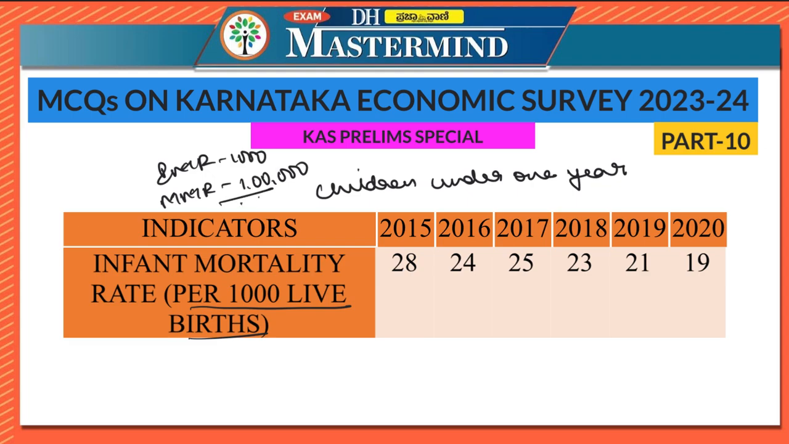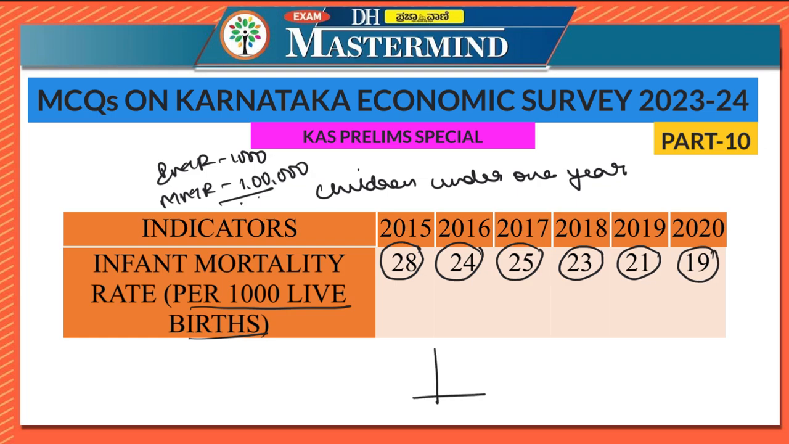If you look at the infant mortality rate of Karnataka, it was 28 in 2015, it was 24 in 2016, 25 in 2017, 23 in 2018, 21 in 2019, and then 19 in 2020.